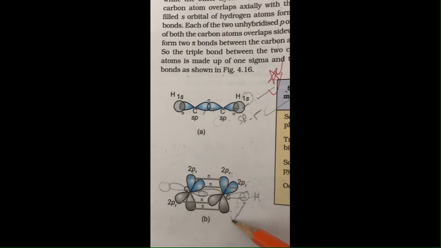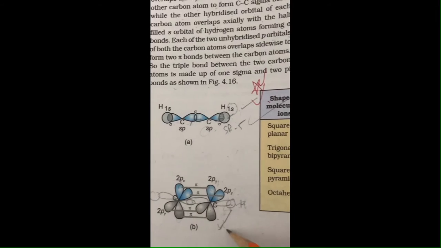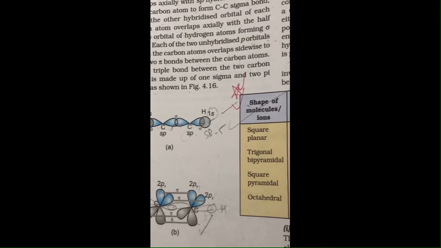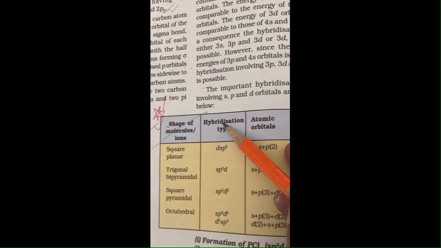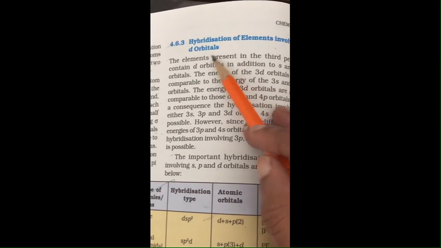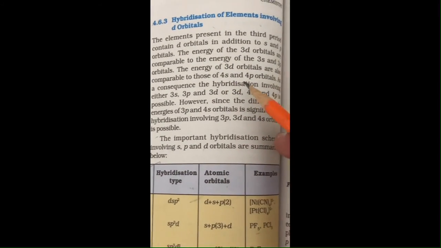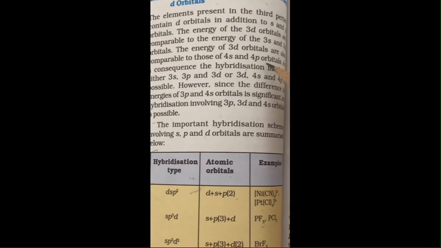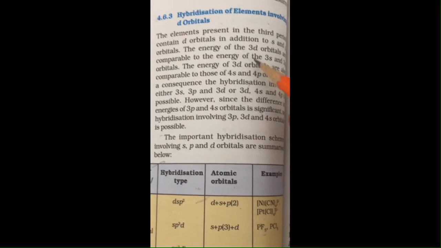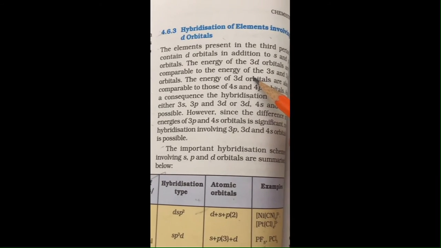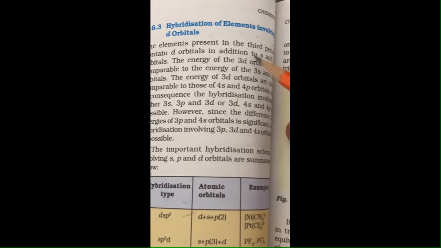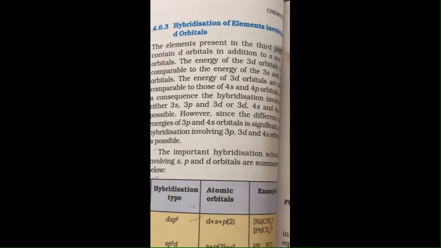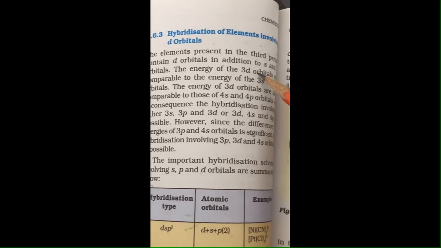Clear? I hope up to this point the overall concept of hybridization is clear to you, and there are some other examples of hybridization also. For example, the cases involving d orbitals, how can we calculate the hybridization in those cases? Because till now we have learned the concept of hybridization with the help of s and p orbitals only, and in case of the involvement of d orbitals, how we can calculate the hybridization, we have to see now.